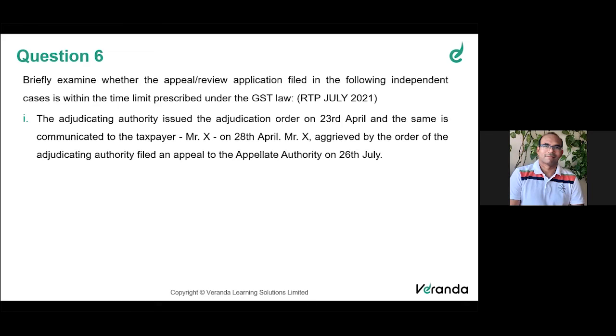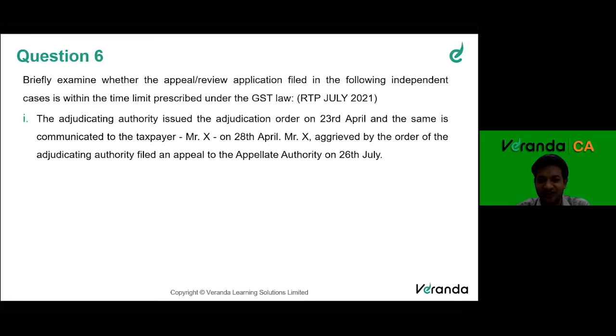In case the taxpayer wants to file an appeal, he has a time of 3 months. And if the department is going to file an appeal, then the time is 6 months. And 1 month in both cases will be extended by the respective appellate authority. Fantastic, thank you. Now, another part of this question.